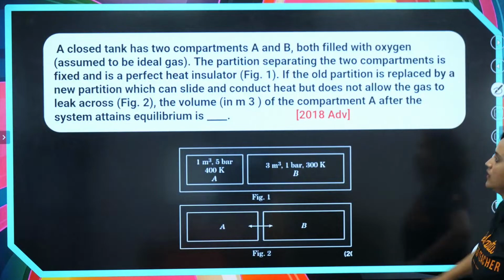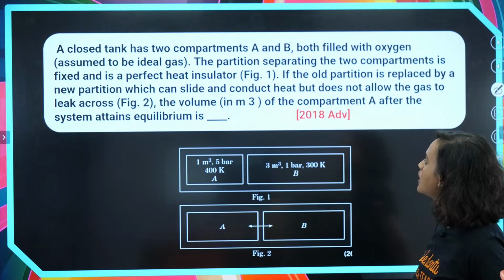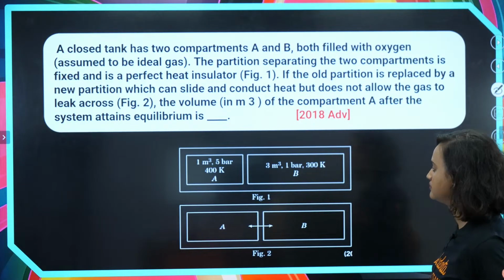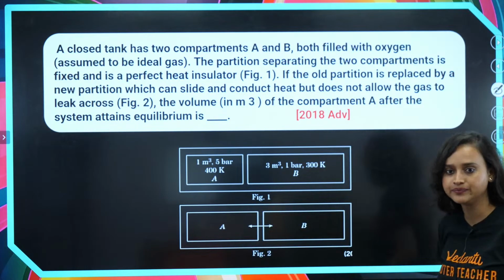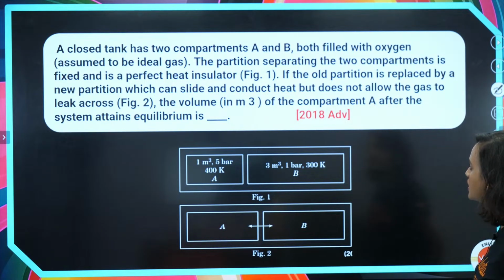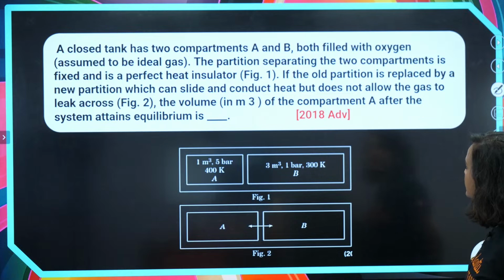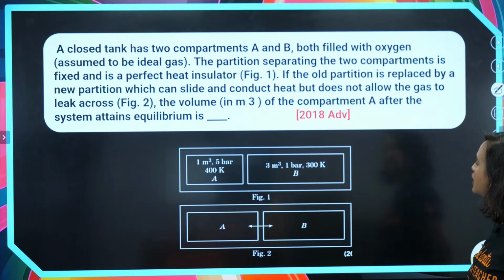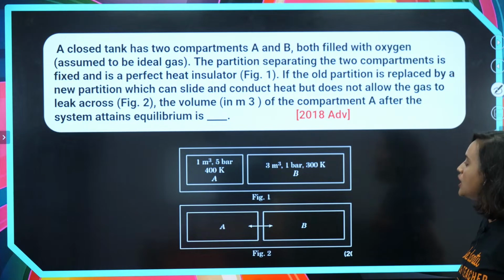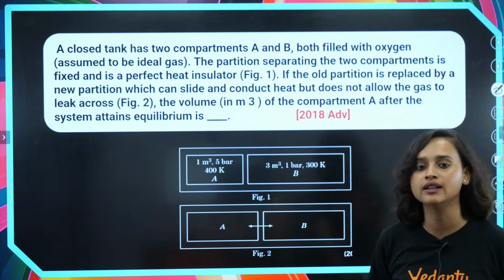Chalo. So a closed tank has 2 compartments, A and B. Here is your figure also. Both are filled with oxygen, and oxygen is assumed to be an ideal gas, okay? Now the partition separating the two compartments is fixed and is a perfect heat insulator. If the old partition is replaced by a new partition which can slide and conduct heat but does not allow the gas to leak across, the volume in meter cube of the compartment A after the system attains equilibrium is.